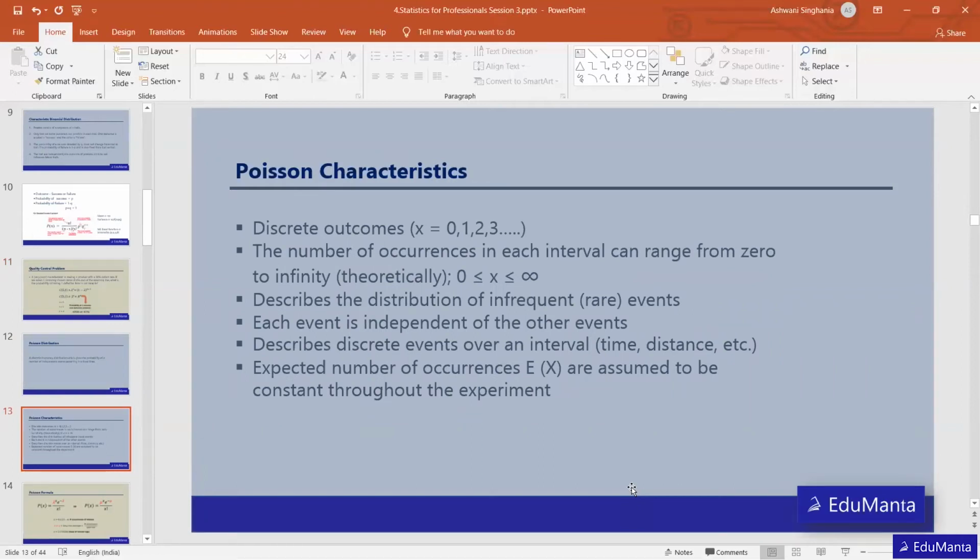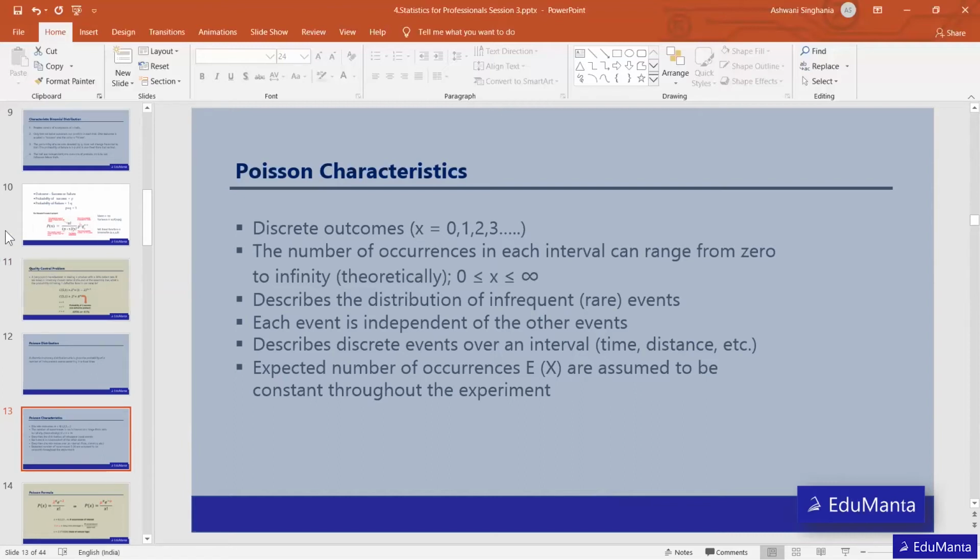So here again, the outcome will be discrete in number, that is 0, 1, 2, 3, whereas in binomial the outcome was success or failure. The number of occurrences in each interval can range from 0 to infinity.